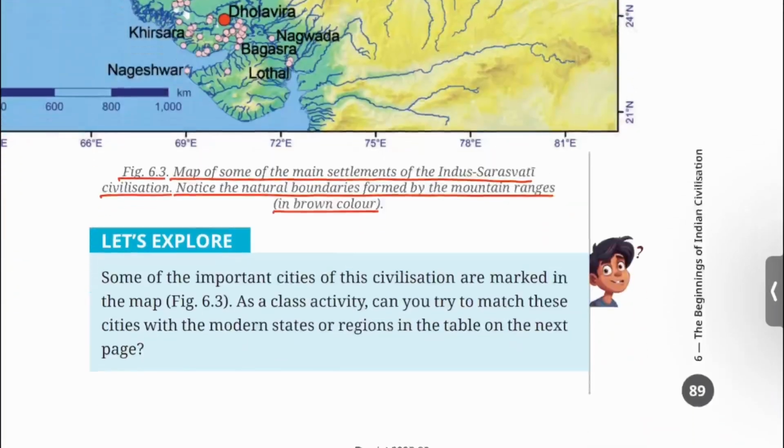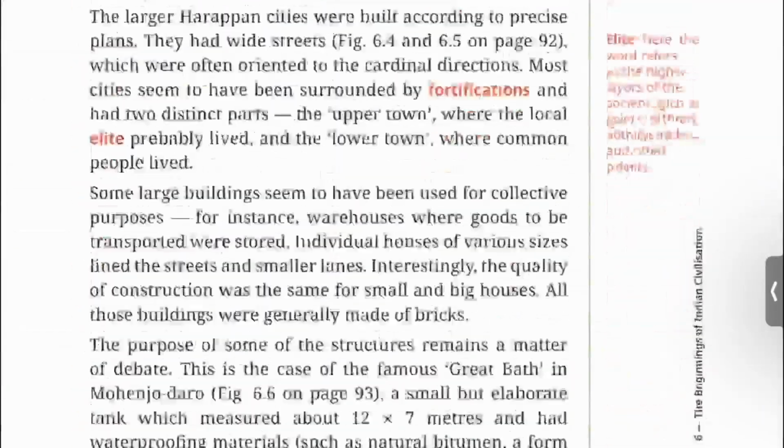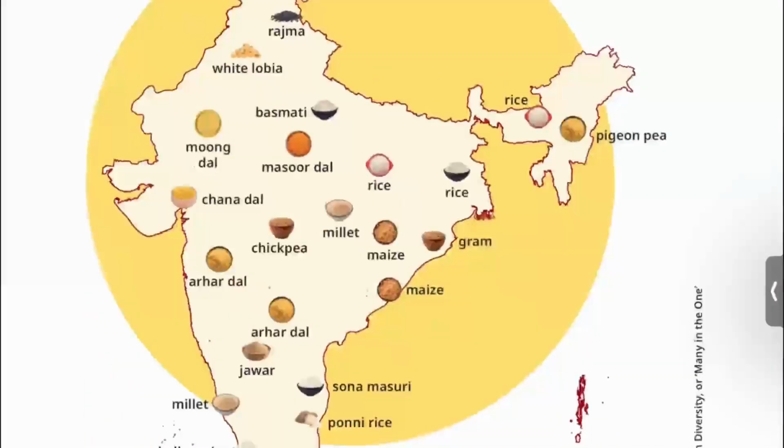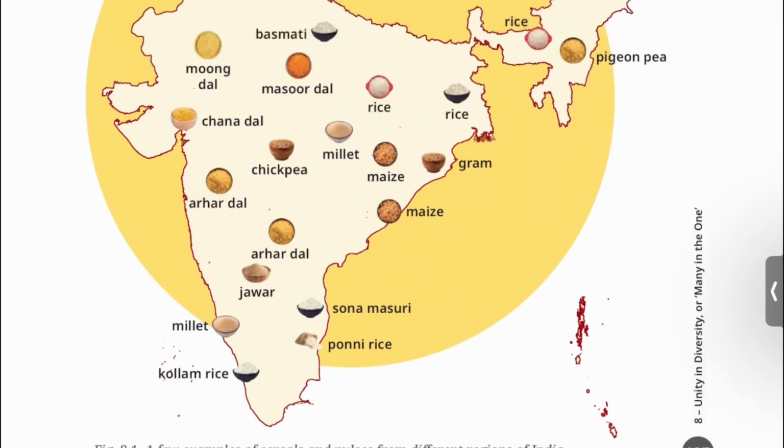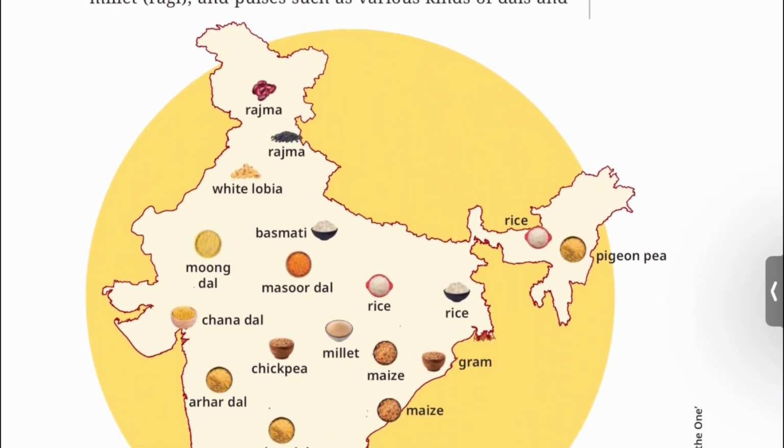Let's move to chapter 8 and see figure 8.1. Figure 8.1. A few examples of cereal and pulses from different regions of India. You can see few examples of cereal and pulses from different parts of India.